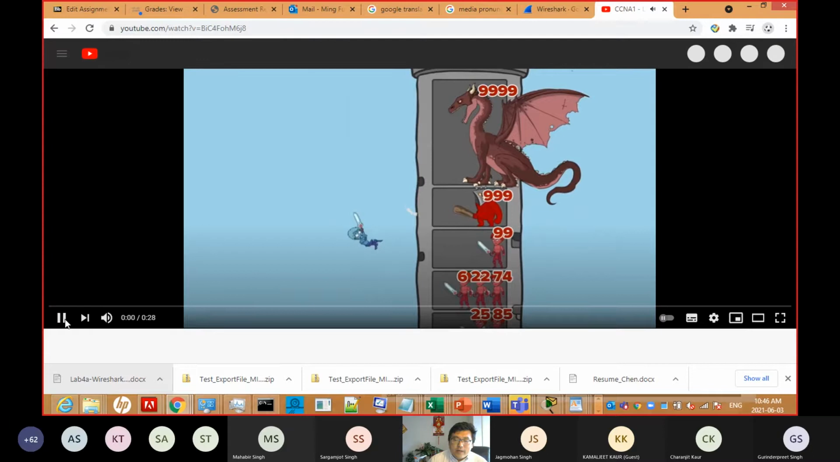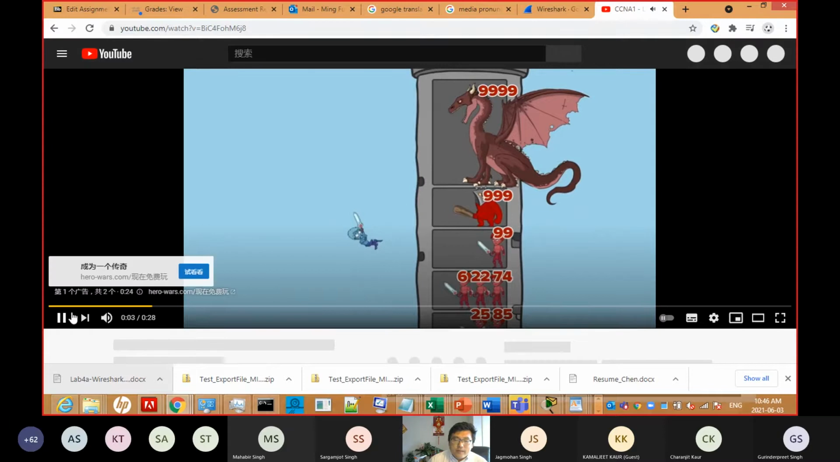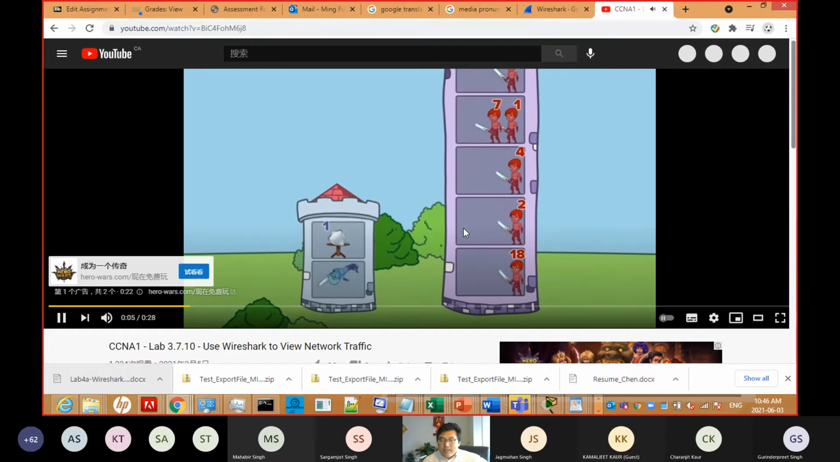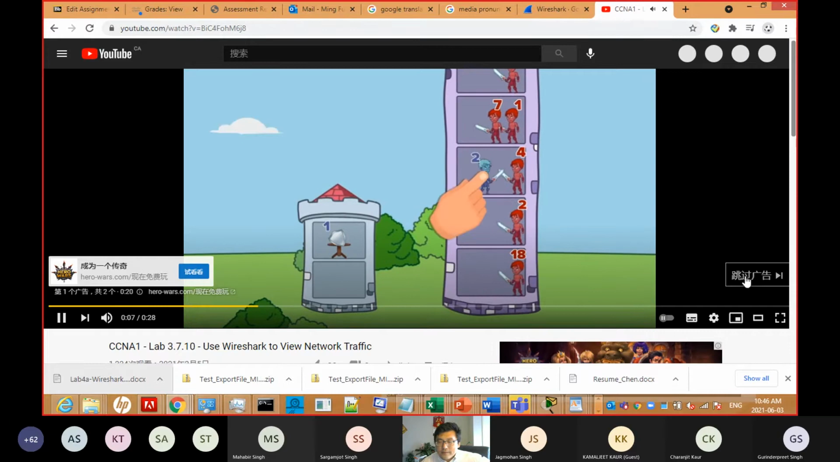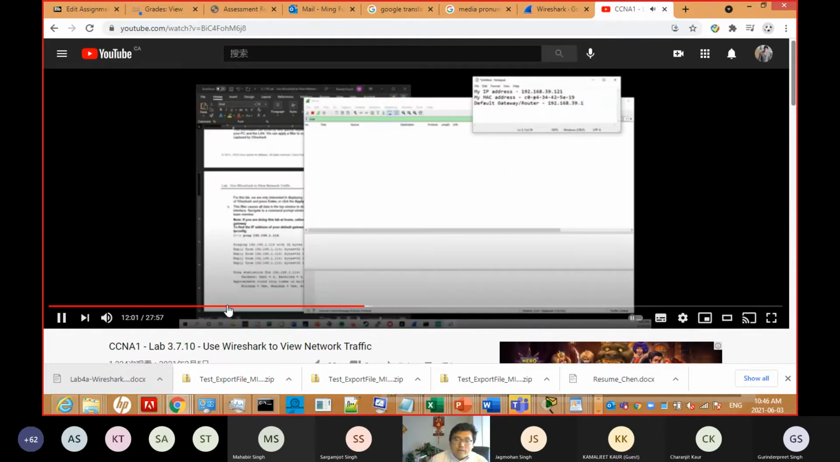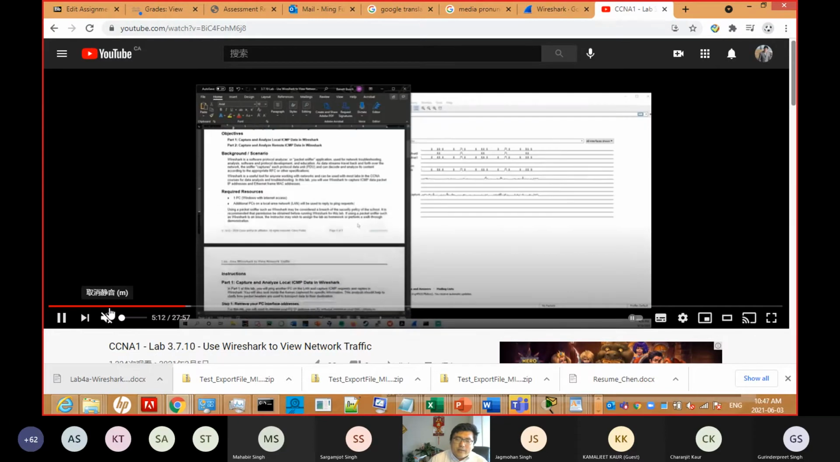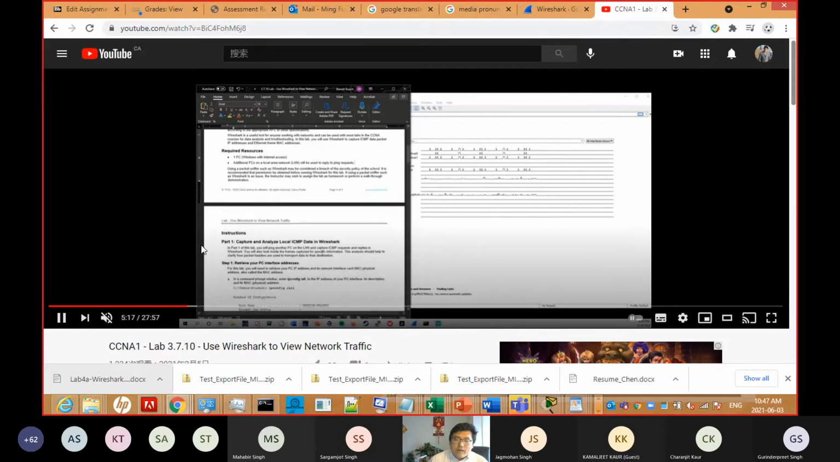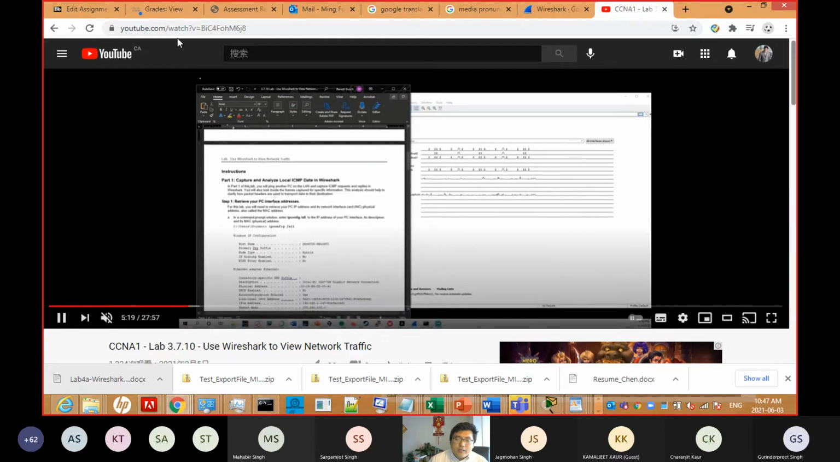This is the advertisement, okay? After that you will see this, and you can skip. So you can see this lab. They will give very detailed steps about how to do that, a little bit different from our lab, but it's similar. If you still can't understand, you can review my recorded video, or go to YouTube and search for the lab.